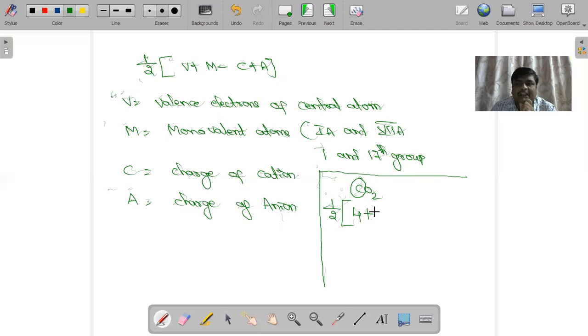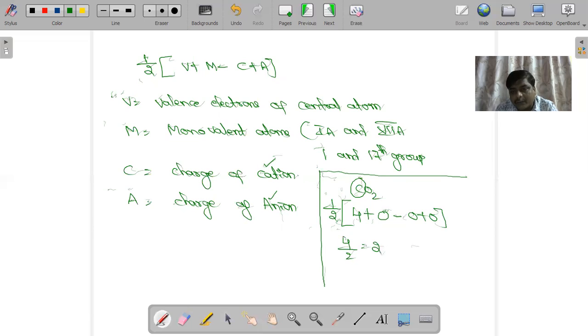Oxygen is not a monovalent atom, it is a divalent atom, so the number of monovalent atoms is 0. Minus 0 plus 0. Why am I using 0 here? Because C is the charge of the cation and A is the charge of the anion, but carbon dioxide is a neutral molecule and does not have any charge, so I am indicating 0. So half into 4 plus 0 minus 0 plus 0. That means 4 by 2, that is 2.